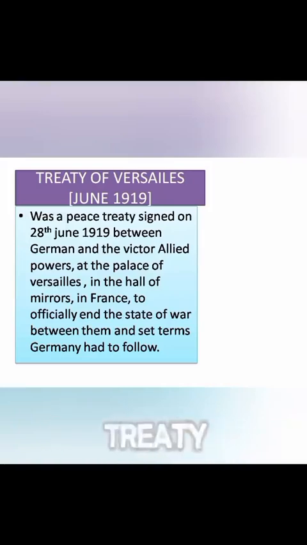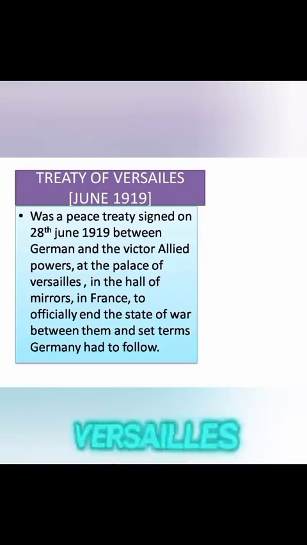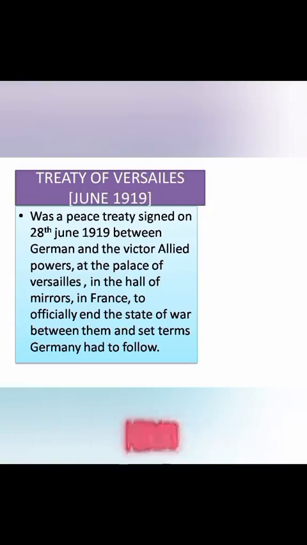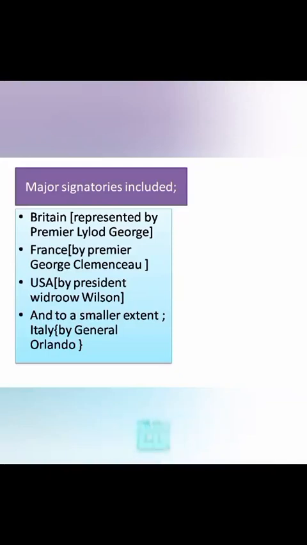So the Versailles Treaty, which was signed in June 1919, was a peace treaty signed on 28th June 1919 between Germany and the victor Allied powers at the Palace of Versailles in the Hall of Mirrors in France to officially end the state of war between them and set terms Germany had to follow. So, hope you have known the difference between those three terms.